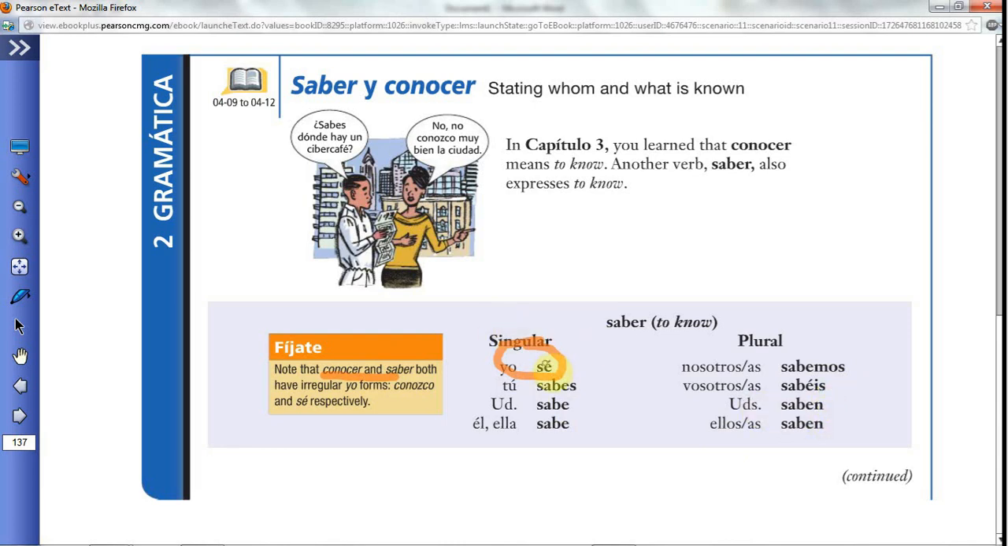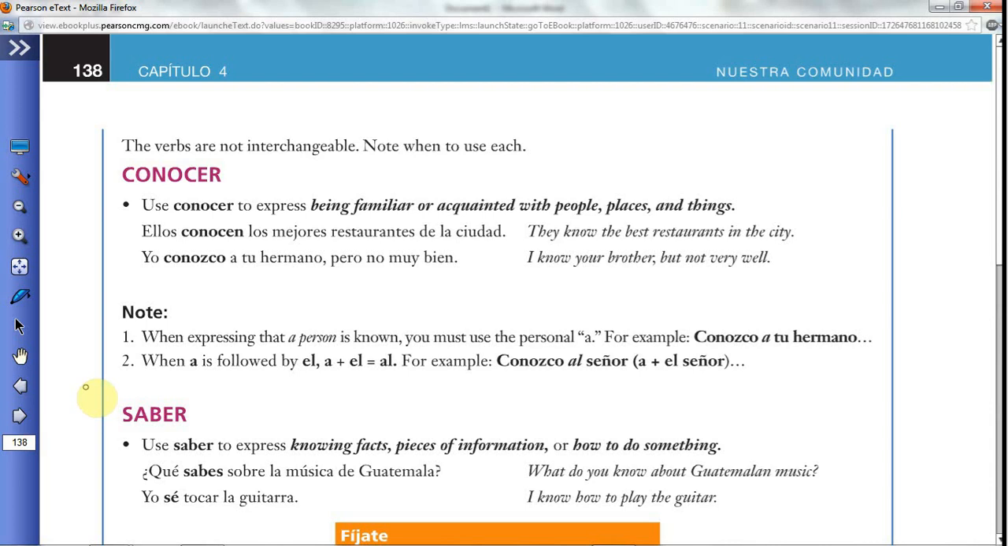This is the only form of yo that I can think about that does not have o or y at the end in the present tense. So both these verbs mean to know. How do we distinguish them? Conocer means being familiar or acquainted with people, places, and things. Saber is for knowing facts, pieces of information, or how to do things.